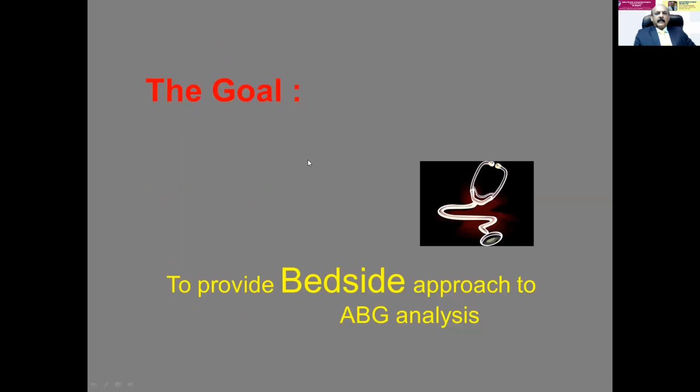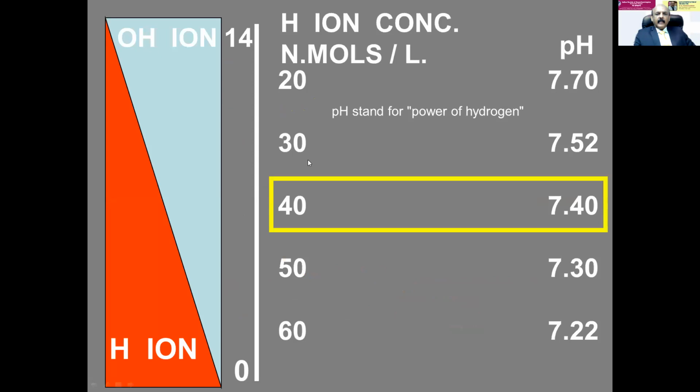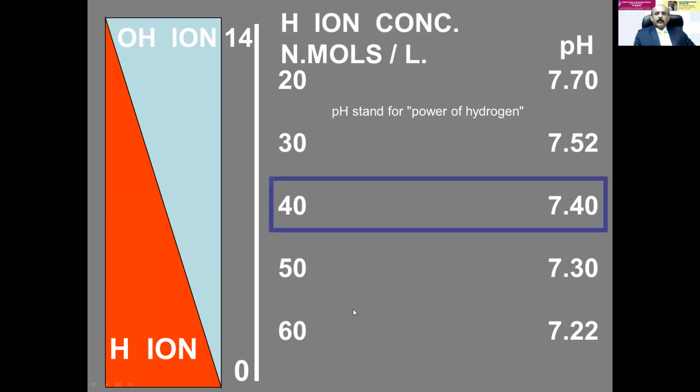So how do we interpret the arterial blood gases? We should know that when the hydrogen ion concentration is 40 nanomoles, the pH will be 7.4. The pH is the power of hydrogen. Here is a simple clue for the postgraduates.